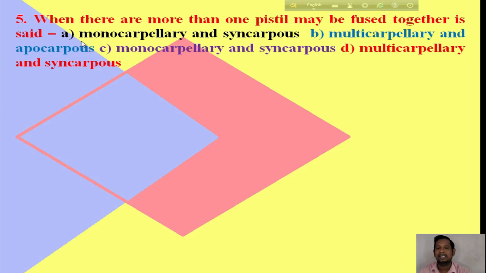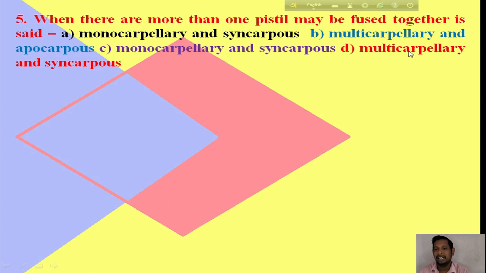Here I will discuss each and every option. Monocarpellary means only one carpel is present, and syncarpous means they are fused. Multicarpellary means there are many carpels, and apocarpous means they are not fused. Monocarpellary means only a single carpel, and syncarpous means fused.